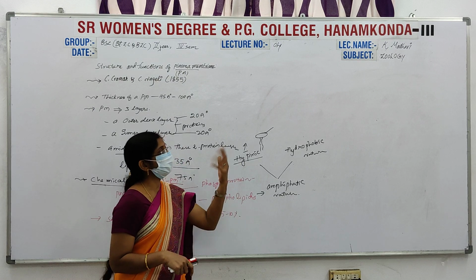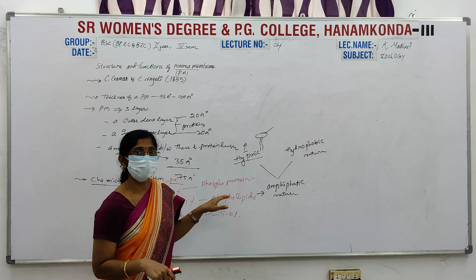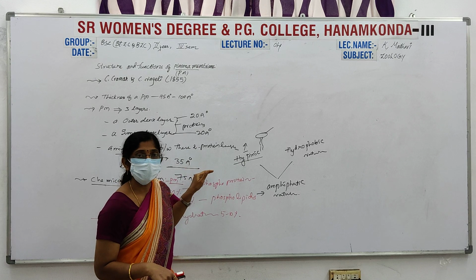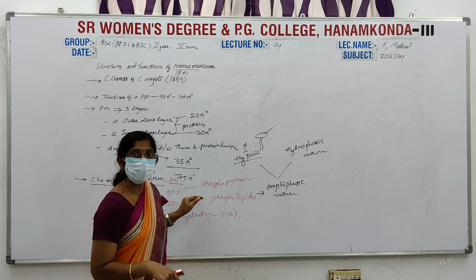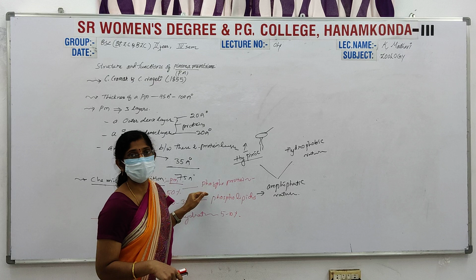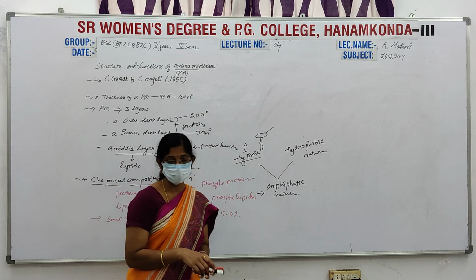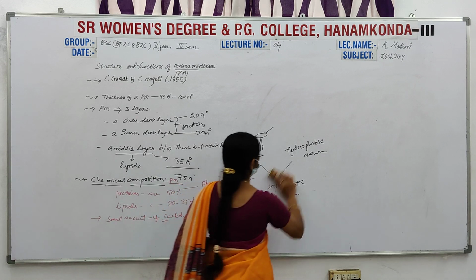And next one, the structure of the plasma membrane. Is it clear? We covered the introduction, the definition, the thickness and the chemical composition of the plasma membrane. Now let us discuss the structure of the plasma membrane.